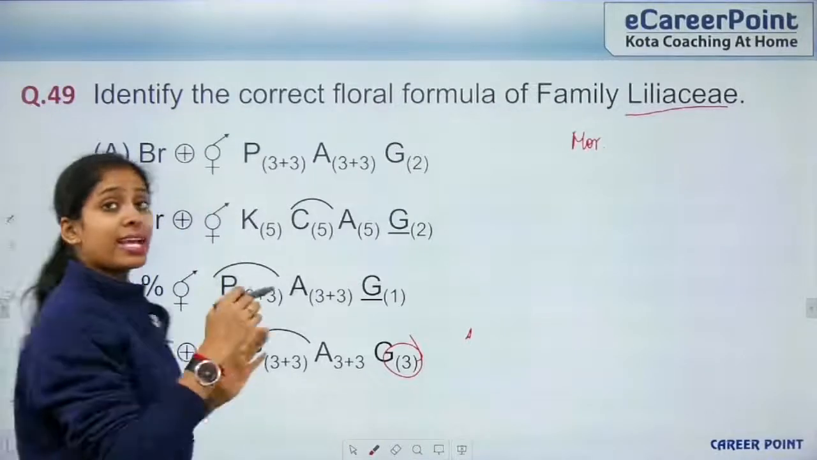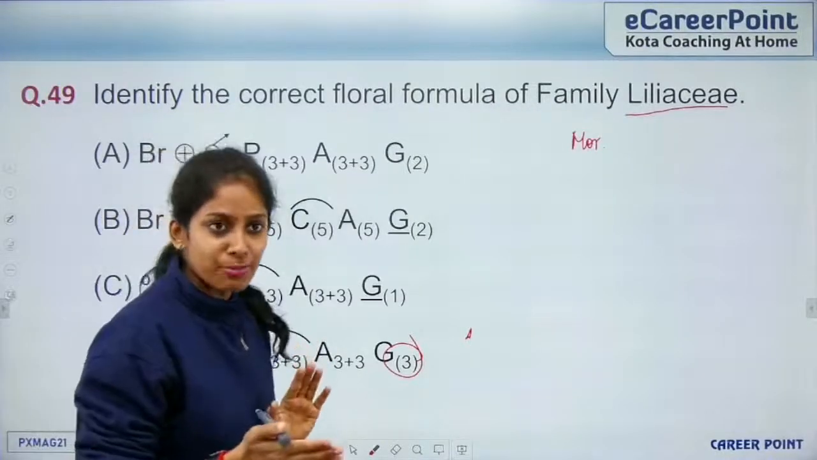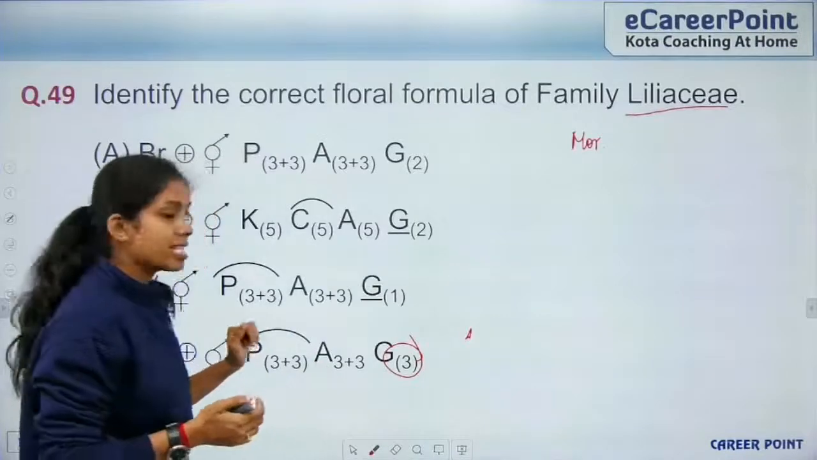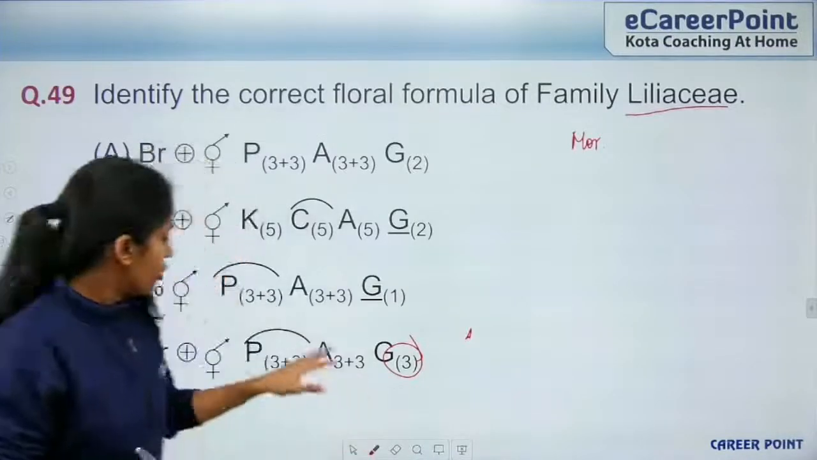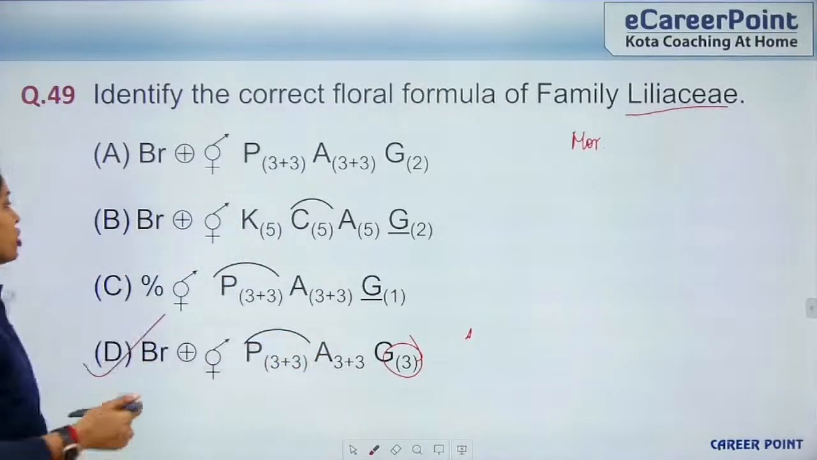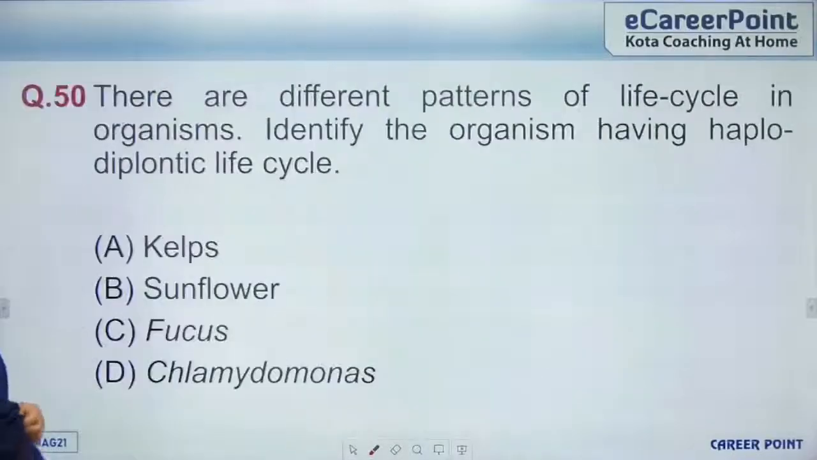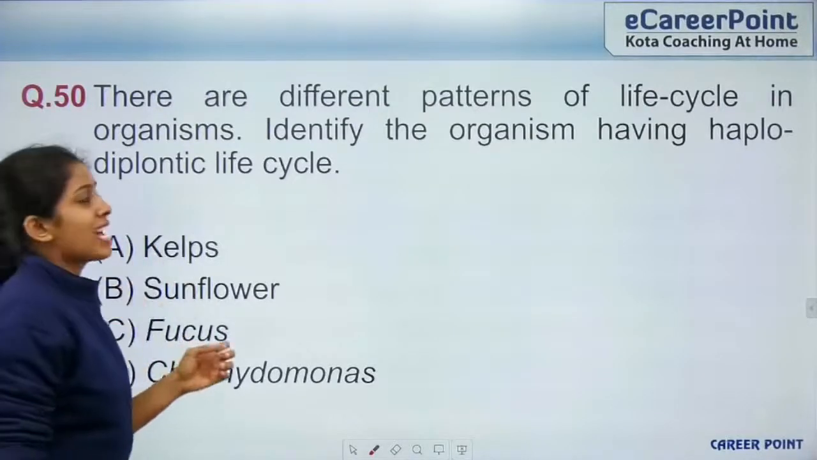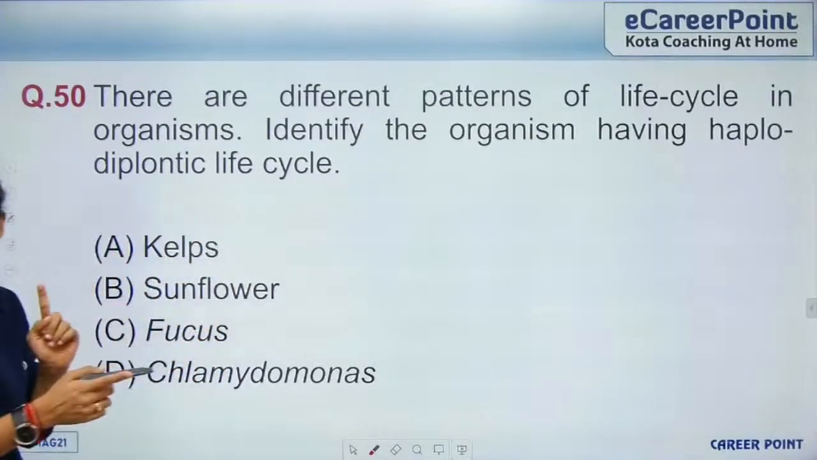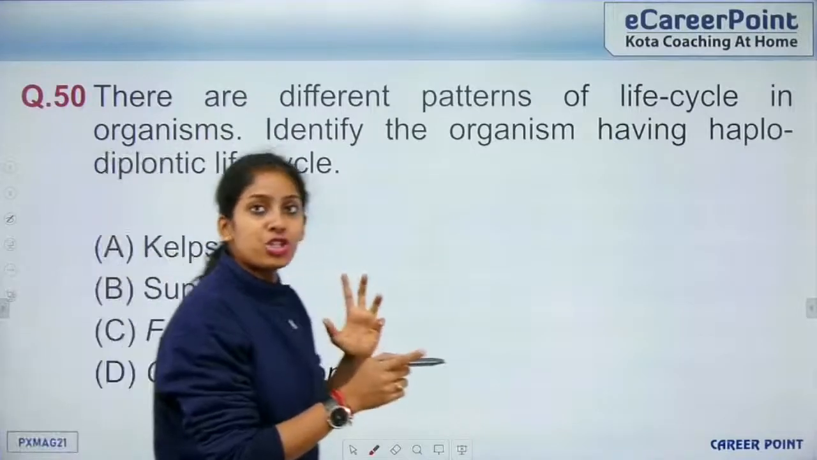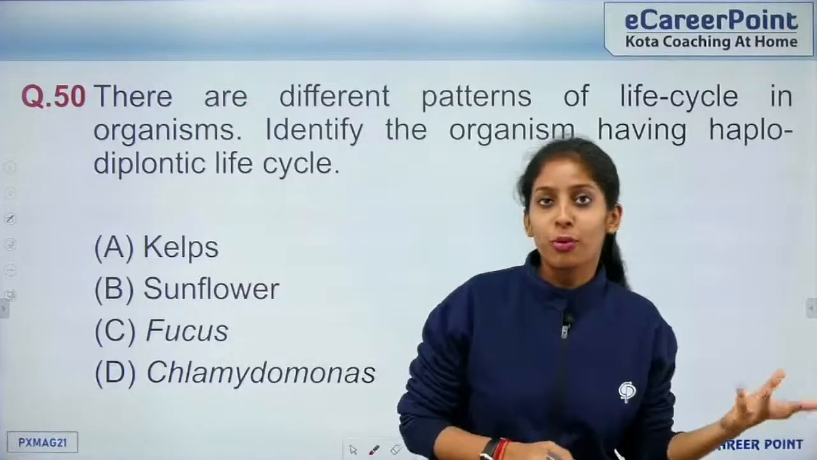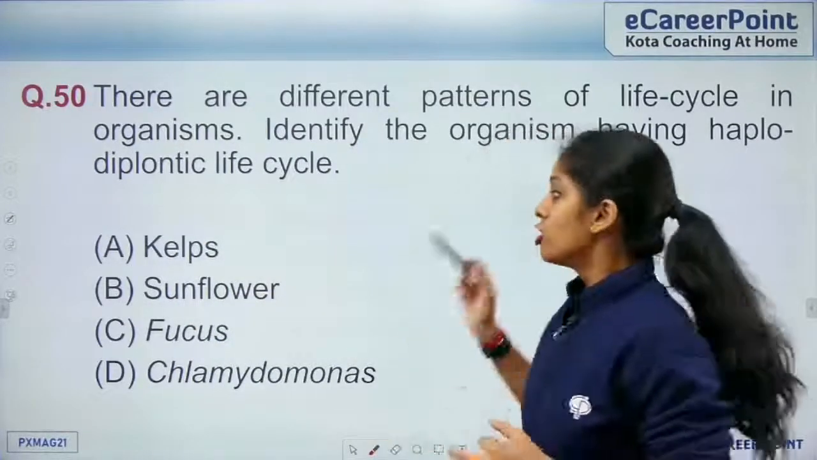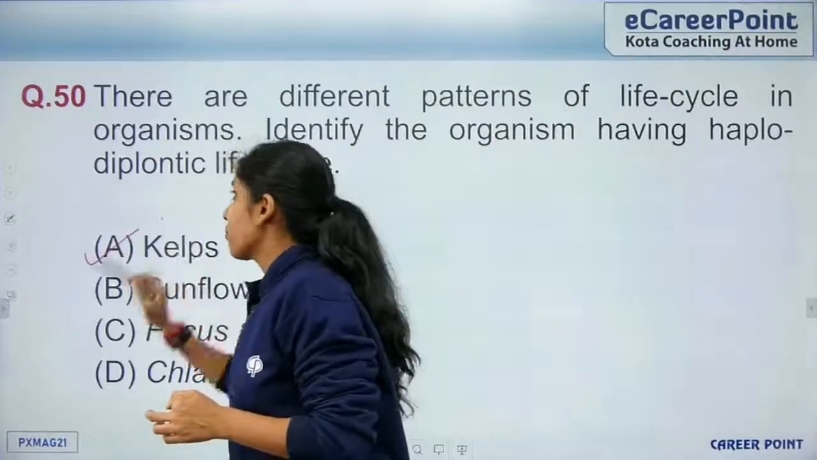This is perianth present here. Right? So this is epiphyllous condition. So your perianth and your androecium is joined. Right? So the last question, there are different patterns of life cycle in organism. Identify the organism having haplodiplontic life cycle. That is, they differentiate between the predominant sporophyte and the gametophyte. So that will be kelp, which is a type of algae.